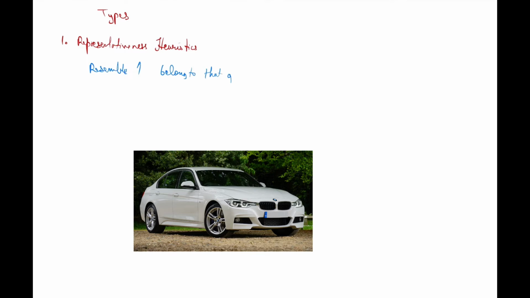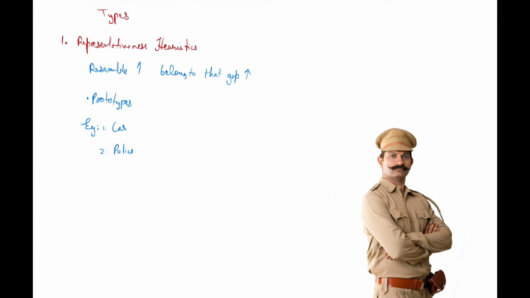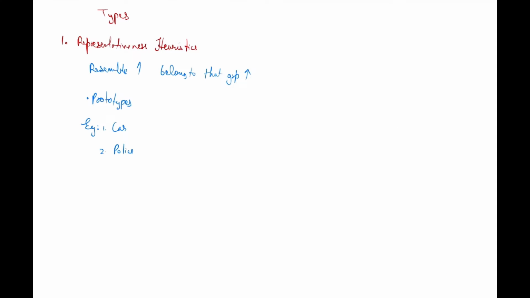For example, an external prototype of a car would have 4 wheels, steering, gear system, minimum of 4 doors. Any new object that fulfills these criteria is automatically perceived as a car by a perceiver, or at least an automobile, which is something other than bikes, or a four-wheeler. Another example would be that anyone who wears a khaki shirt and pants with a gun and badge on the chest is recognized as a police officer by most Indians. These appearances make up the prototype of police officers.